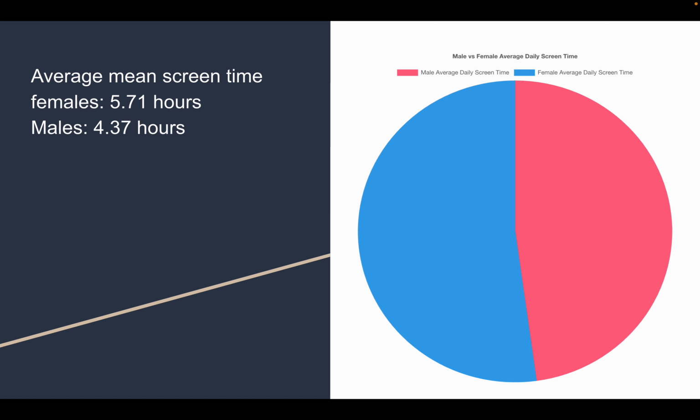We here made a pie chart to show the average mean screen time. The male is the pink, as you can see, and the female is the blue. And as you can see, the female is a little bit bigger than the male average screen time, with the female average screen time being 5.71 hours and the males being 4.37 hours.